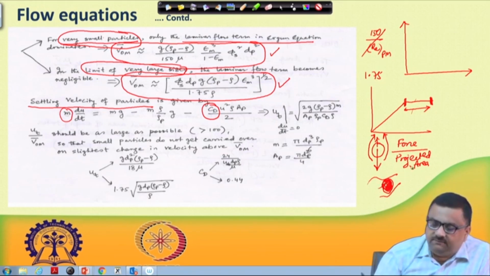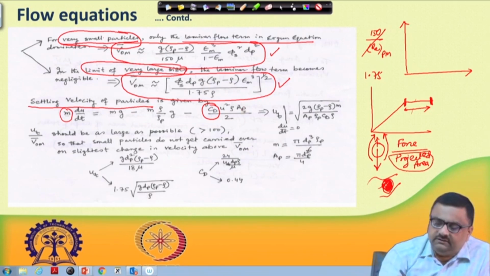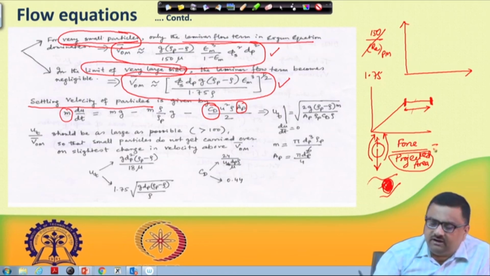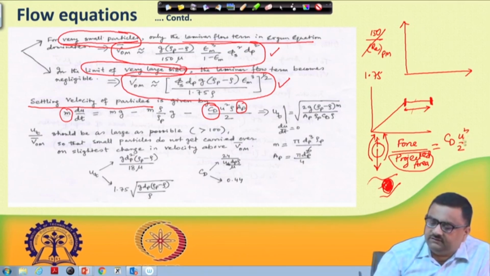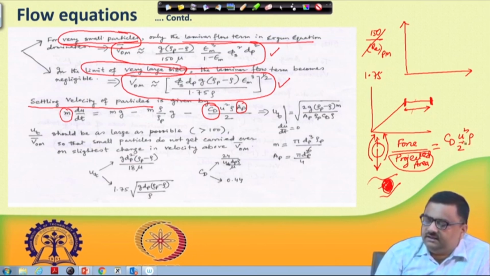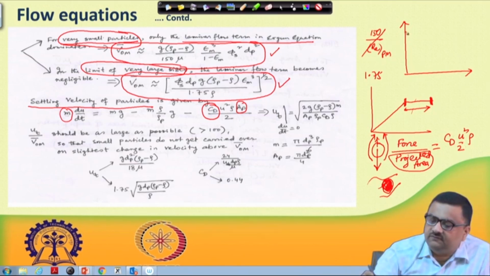So, force divided by projected area, where the projected area is defined as AP in this expression, is equal to the drag coefficient CD into u square by 2, the kinetic head basically, and into rho. You can think of this CD, called the drag coefficient, as very similar to the friction factor.